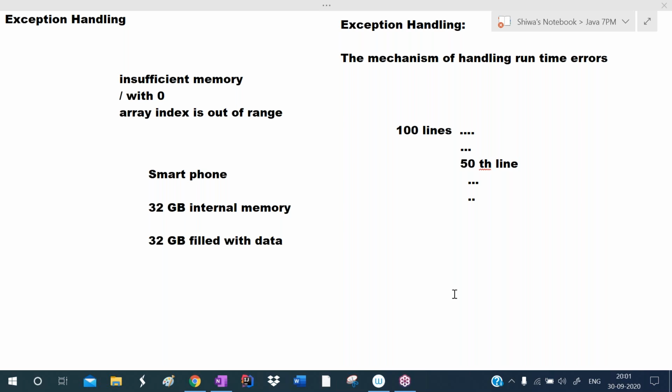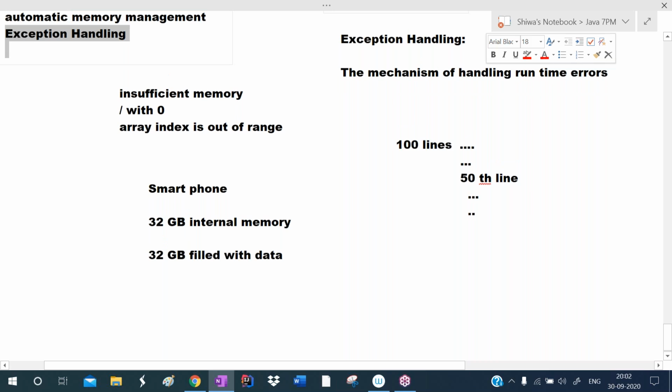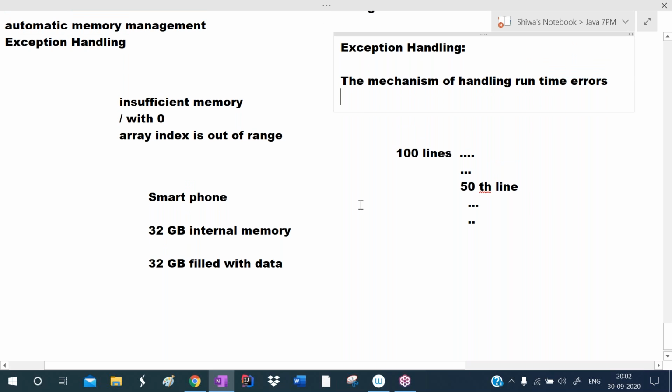So with that I can understand the network is disconnected. At runtime, I am getting the problem, so they handled it by displaying the message to me. So I can re-establish the connection and continue my work. So to handle the runtime errors, Java is providing many classes. That mechanism is called exception handling. In real time, exception handling is very, very important.